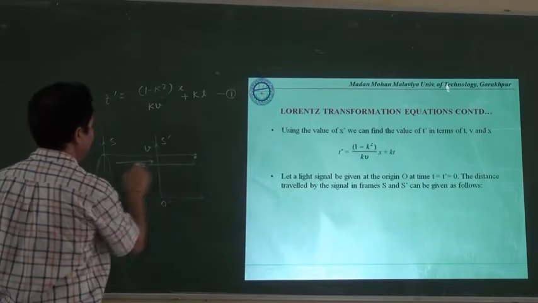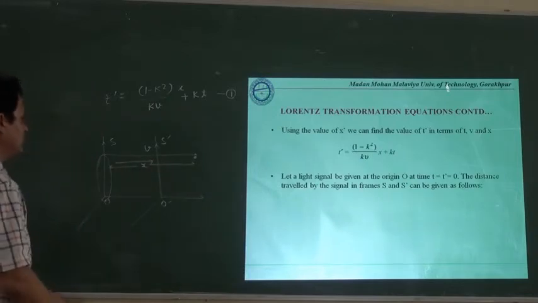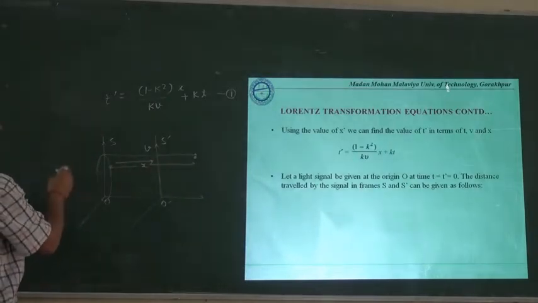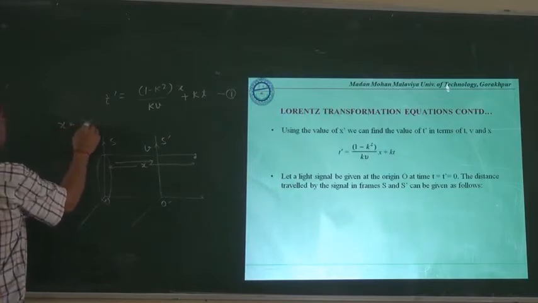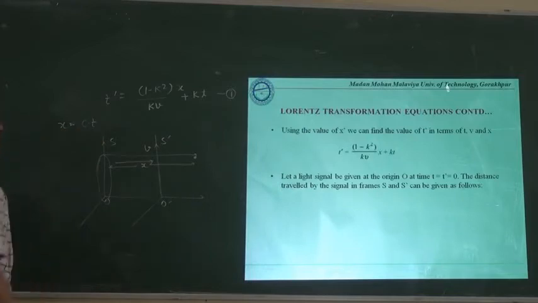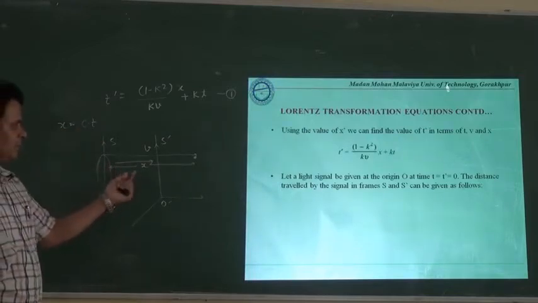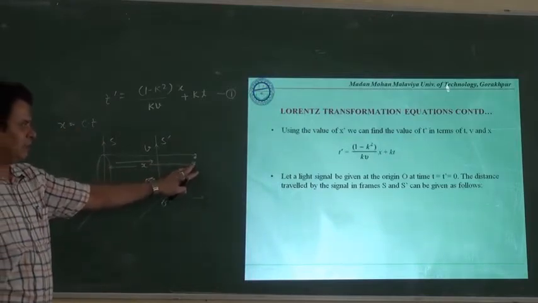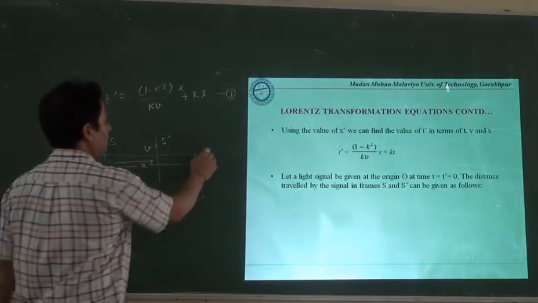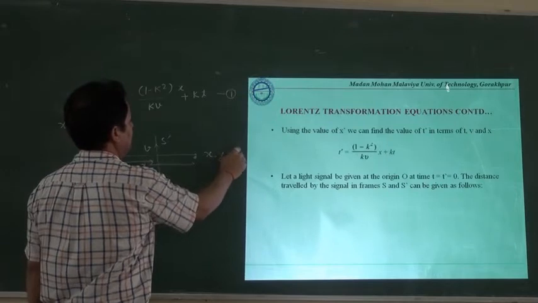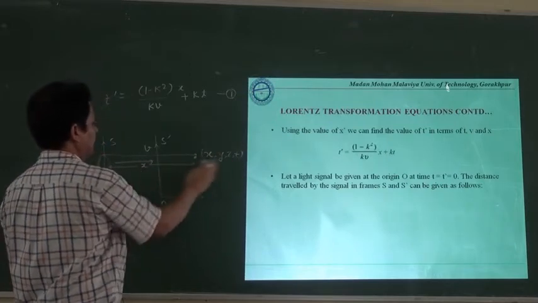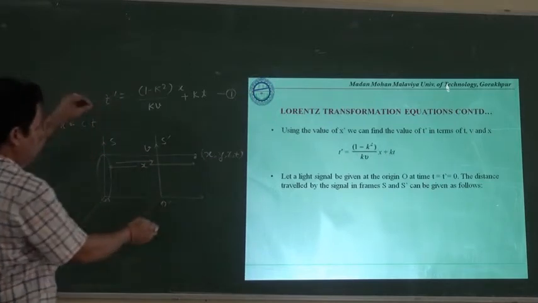Let this distance be x, and this x distance will be equal to c into t, because c is the velocity of light, and we are observing the situation after the time t, because this point has coordinates x, y, z and t, meaning that after the time t we are taking this particular point.